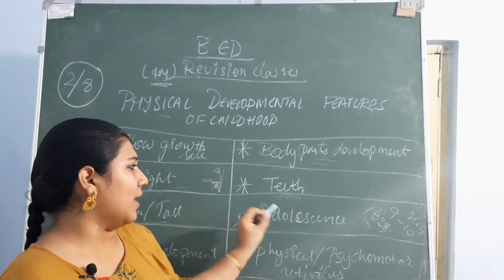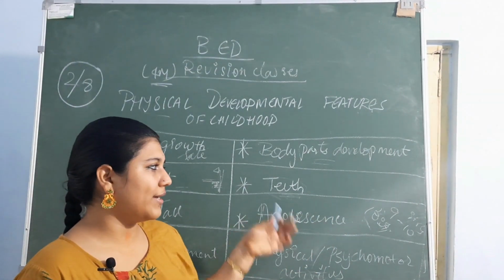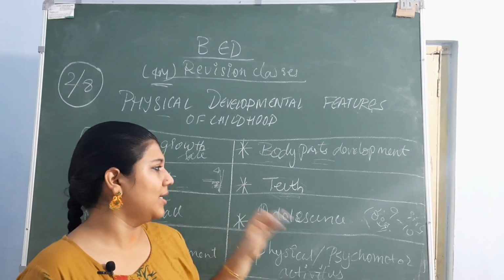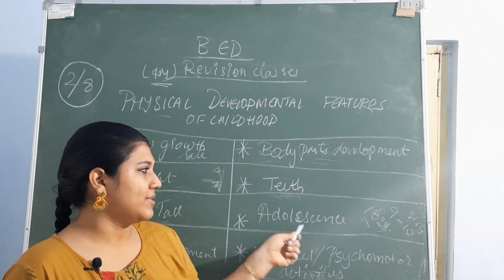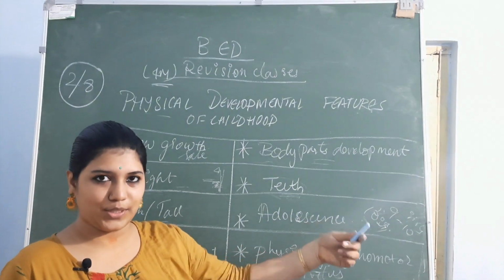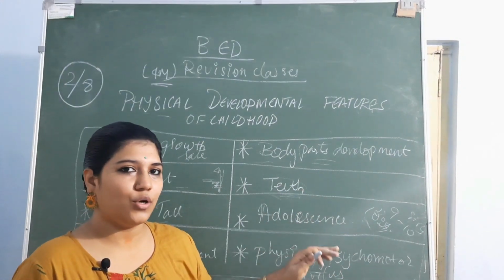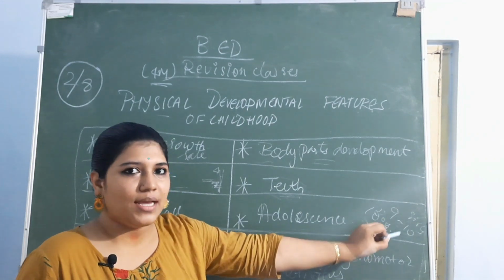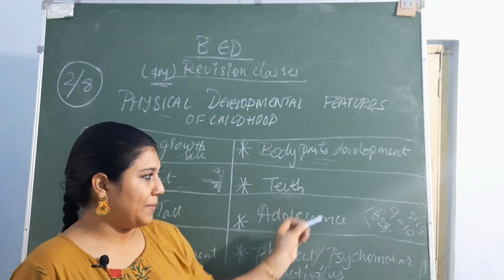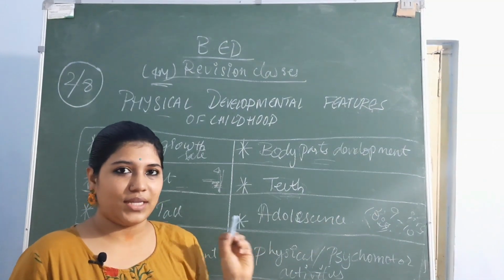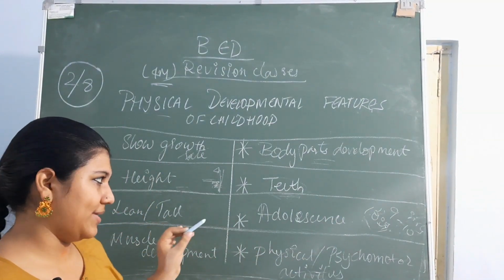So as we know, the growth rate is faster in boys when compared to girls, but the girls reach adolescence faster than boys, and the growth rate, as we told you, will be slow in the girls between 9 to 10 years, and in the boys between 10 to 11 years. These are the very important key points that you can take.